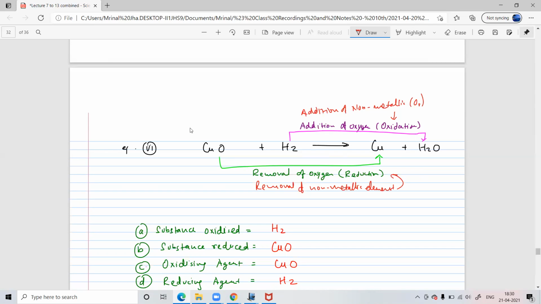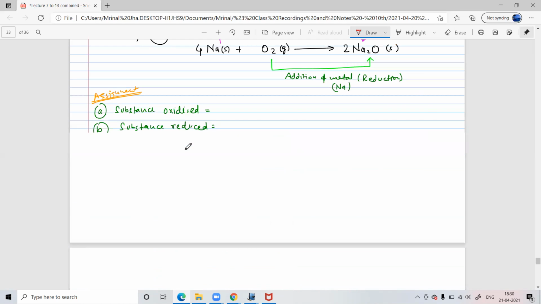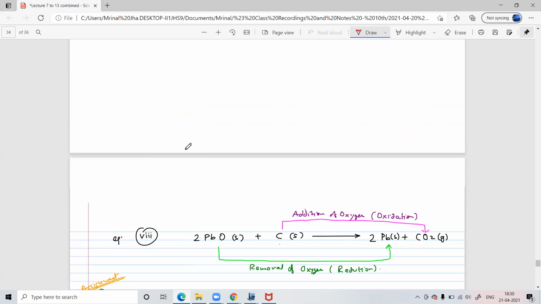We can see this reaction can be understood based on both the definitions we studied. It can be explained by the old definition: oxygen is being added, oxygen is being removed. But this can also be understood based on the new definition: addition of non-metallic element for oxidation and removal of non-metallic element for reduction. All right. So next one, the 7th.